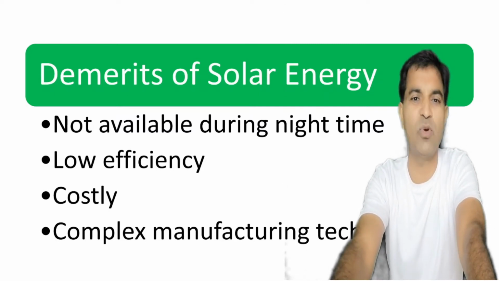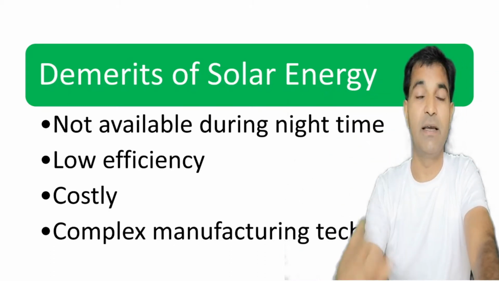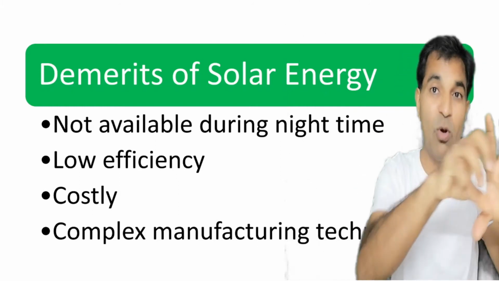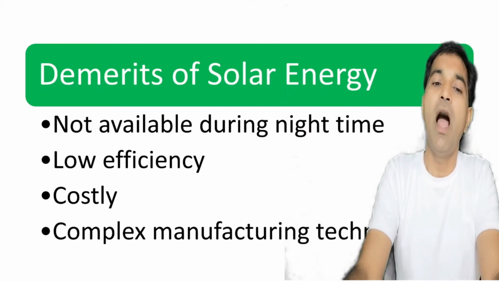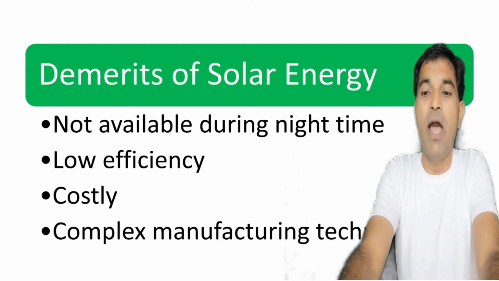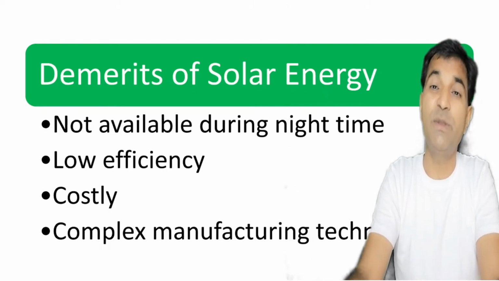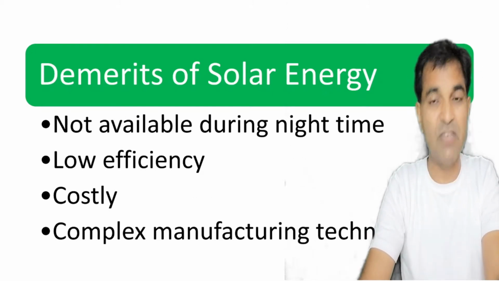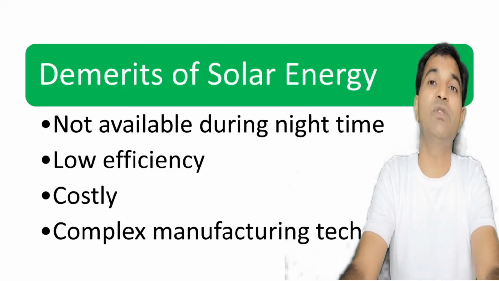So what are the demerits of solar energy? It is not available during the night time. Very low efficiency. Efficiency सूरज दादा की नहीं, हमारे पास कोई ऐसा इक्विपमेंट नहीं है जिसकी मदद से हम लोग सूरज दादा की एनर्जी का एक्सप्लोरेशन या हार्नेसिंग कर सकें. Very low efficiency. Costly, क्योंकि जो production technology of the solar panels है वो quite complex है, and complex manufacturing technology. So even today solar energy को हम इतना harness नहीं कर पाए जितना हमें करना चाहिए. But even as on today we are producing almost as good as 10% of total energy through the solar